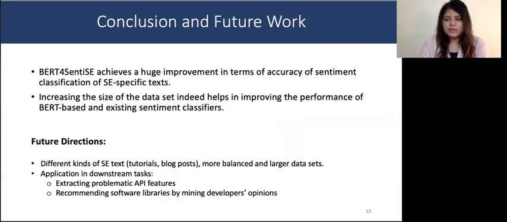So in conclusion, BERT for SentiSE achieves a huge improvement over the existing technique, especially in correctly classifying negative and positive sentences, thus enabling its practical usage as a reliable sentiment analysis tool in the software engineering domain.